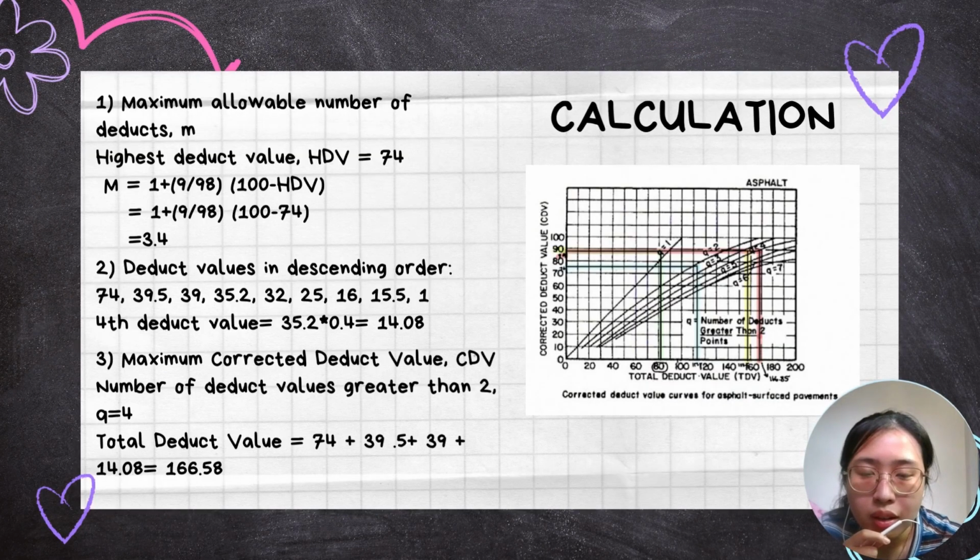After we have gotten the deduct value for each type of defect, we have to take the maximum deduct value, which is 74, and insert it into the maximum allowable number of equations. So we get 3.4. Here we have arranged all the deduct values in descending order. So with 3.4, we get 35.2 as the fourth deduct value, and times 0.4, at last we get 14.08. Then we total the first to the fourth deduct values, which is 74 plus 39.5 plus 39 plus 14.08, equal to 166.58. Since the number of deduct values that we get is 4, which is greater than 2, we take Q equal to 4.